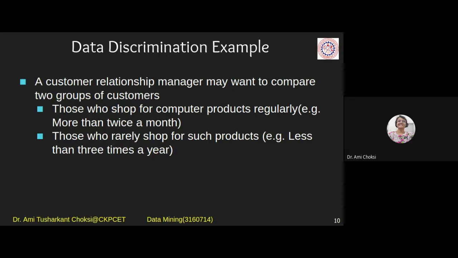People who are not purchasing the computer items 3 times per year, we will motivate them somehow by giving discount policies, or motivate them to have the benefits of having these things, and we can have more profit. That is what we have to do, isn't it? As business people, we have to do that.